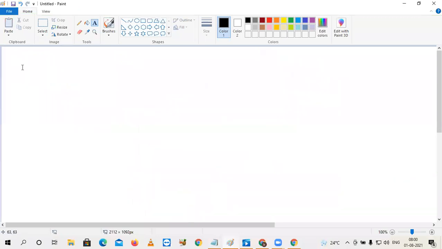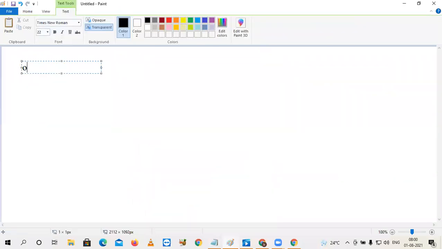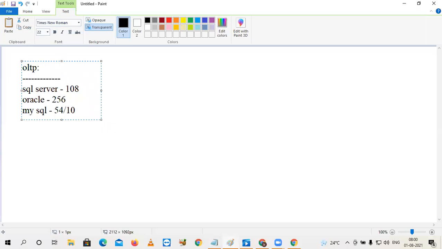Not only Oracle, let's compare with other databases. First, I am talking about OLTP databases. Based on this, you can understand why these databases are not used for the data warehouse. In the case of SQL Server, the max limit is 108 nodes only. Oracle is 256. MySQL, when it started its career with Apache, had 54. After that they migrated to 108, and then to 256, similar to Oracle. Nowadays the latest version of SQL Server is also 256.